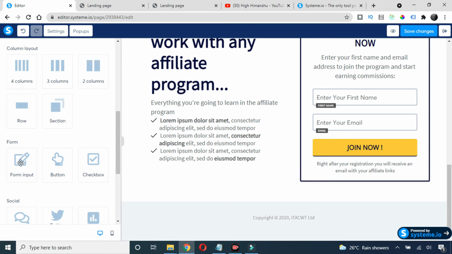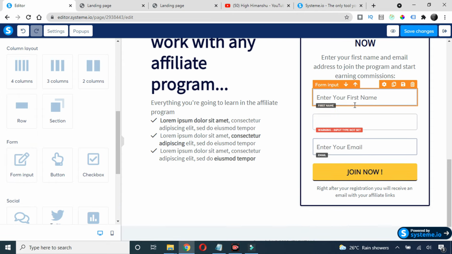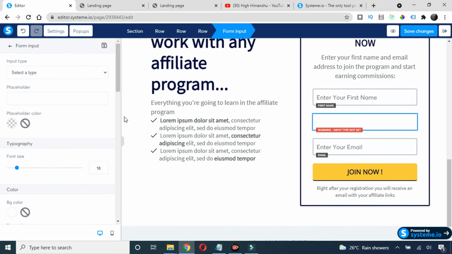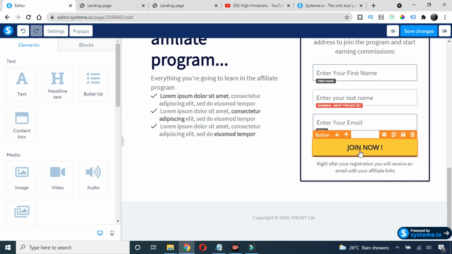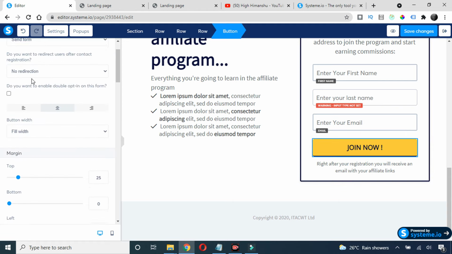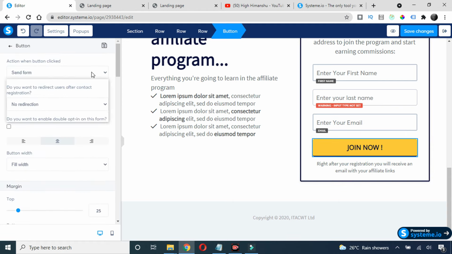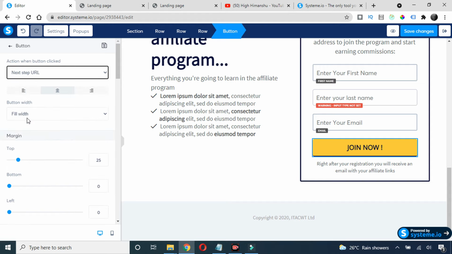Yeah, this one, form input. Just scroll down. Here you can write enter, and then you have an email, and then you have a join now button. Click on this button, and instead of this send form, choose next step URL. I'll tell you what this means, and then just click on this save changes here. Go back.